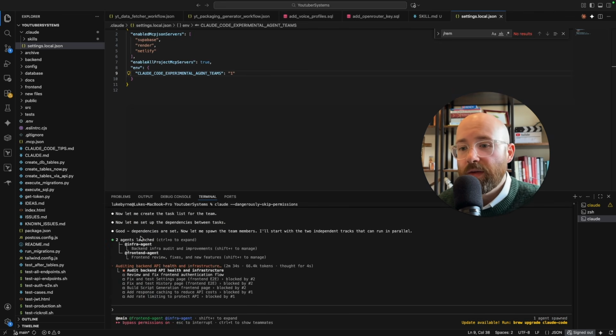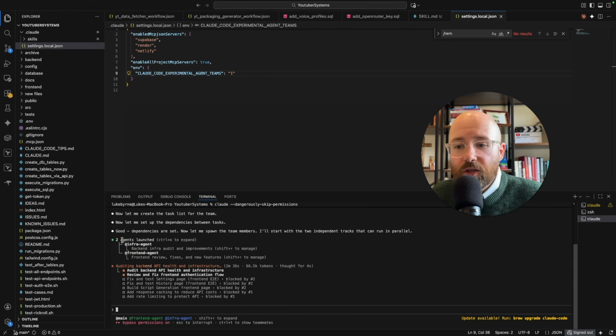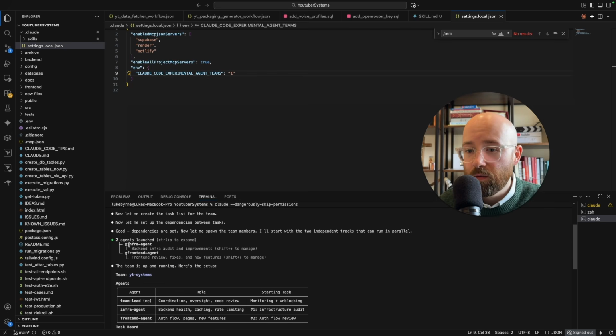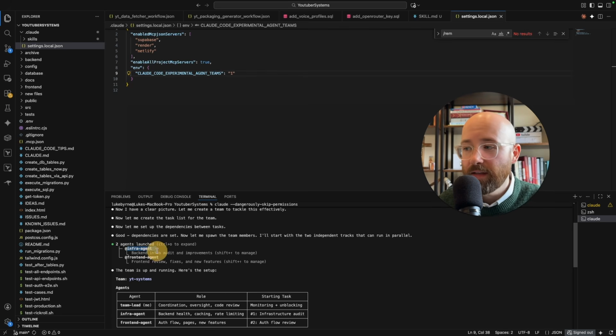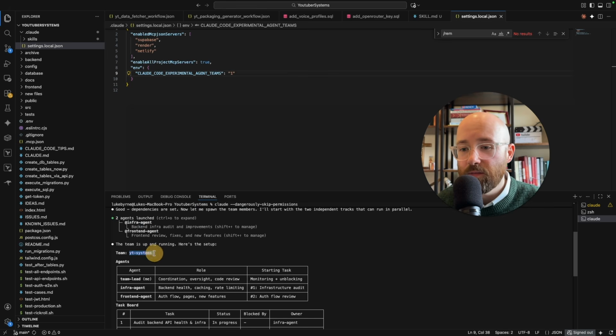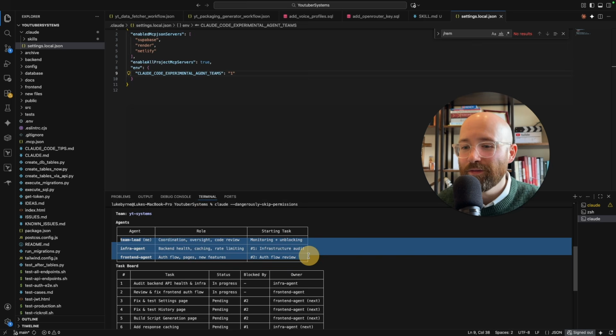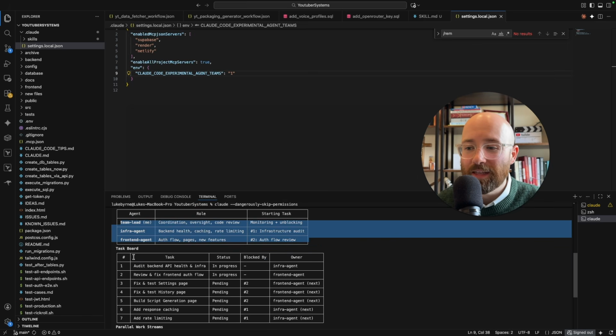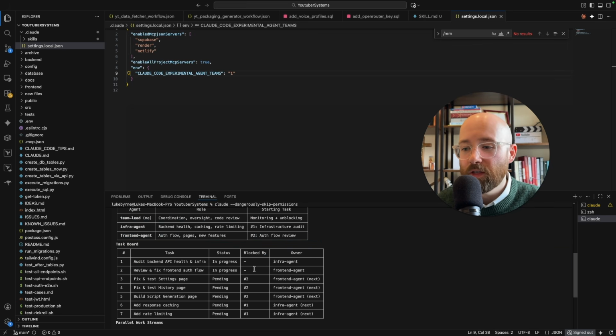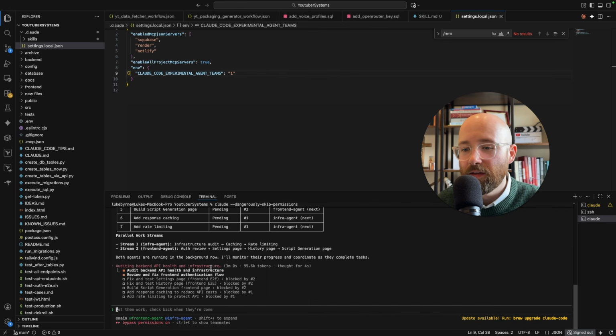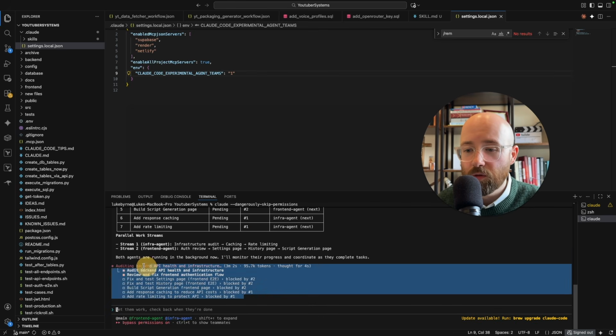So there we go. We have the 2 agents that it's launched, which is actually kind of what I expected, which is an infra agent and a front-end agent. It says team is up and running. So we have our team, YouTube, our systems, we have our agents, the team lead, infra, front-end, and then it's created a task board as well. So you can see that they're blocked by 1 and 2. So they're going to go to these. The owner, the task. That's so cool. And away it goes, and it's just working on them.